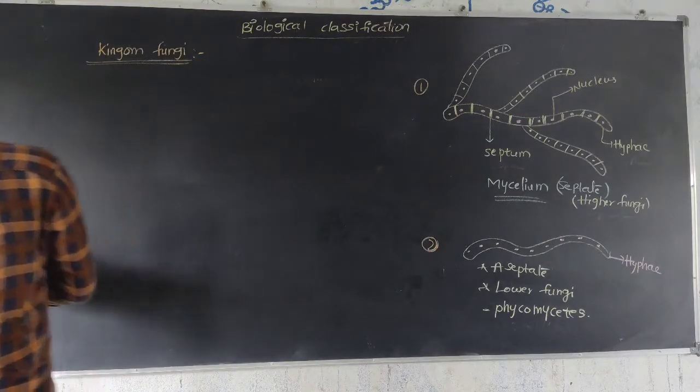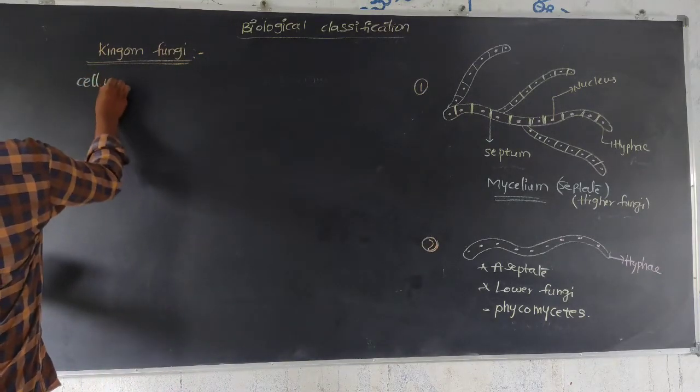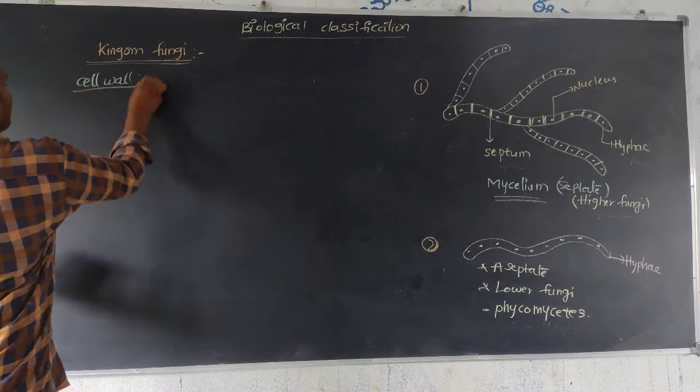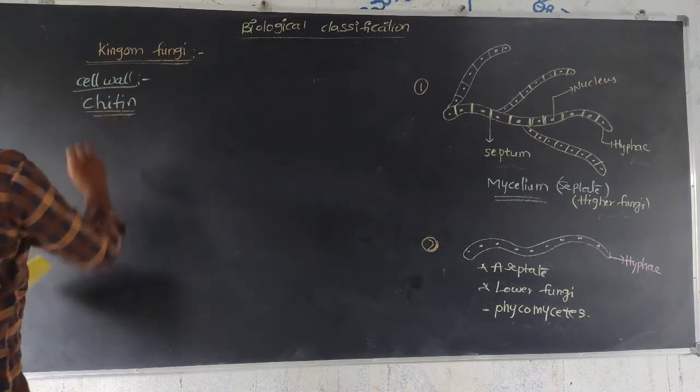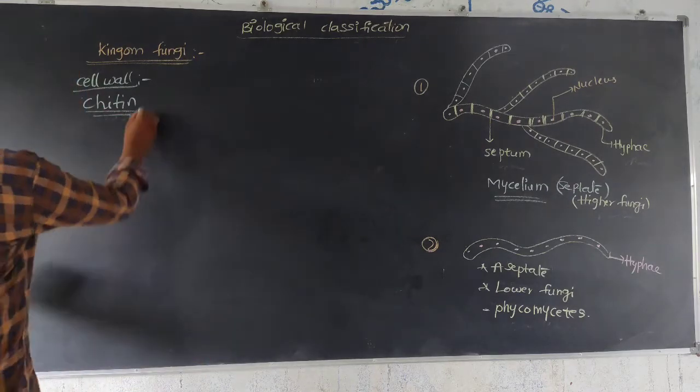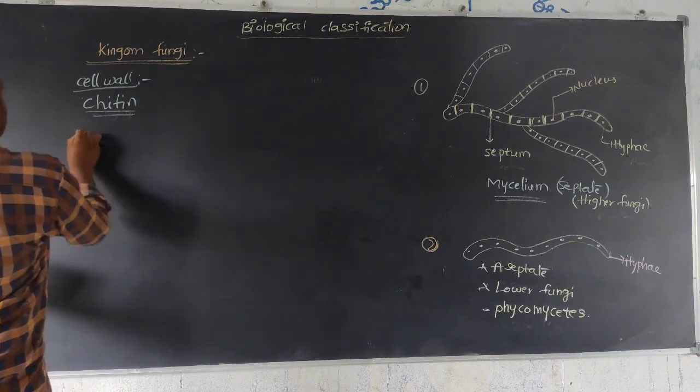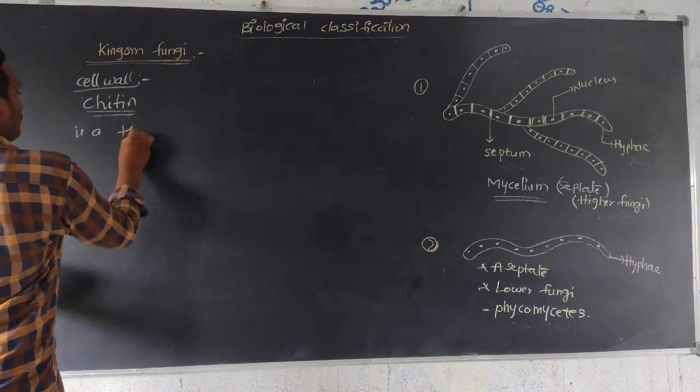Next, the cell wall. The cell wall is made up of chitin. Chitin is a homopolysaccharide.